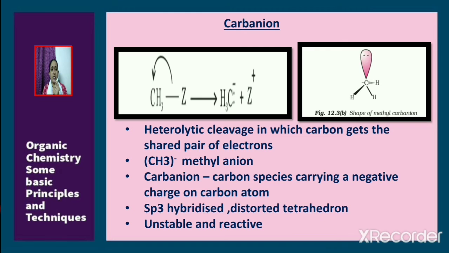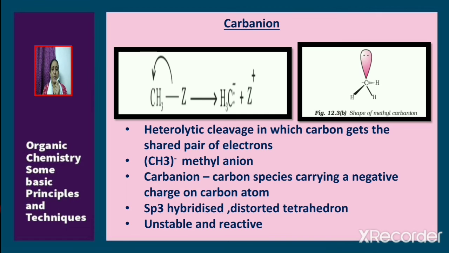CH3- is known as methyl anion. So here, as a result of heterolytic cleavage, we get a carbanion. So what is meant by carbanion? It is a carbon species carrying a negative charge on the carbon atom. In carbanion, carbon is sp3 hybridized and it has a distorted tetrahedral shape. Carbanion is also unstable and it is reactive.